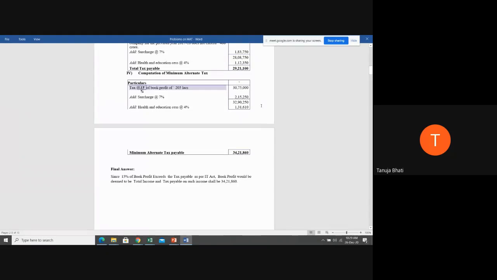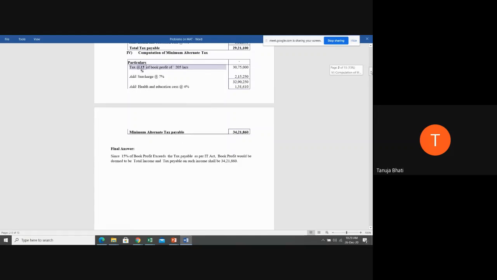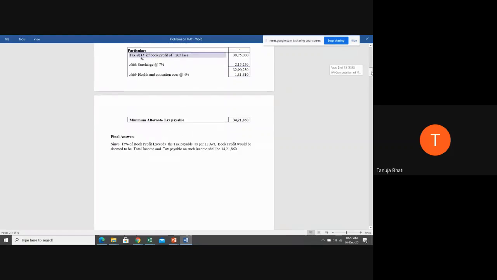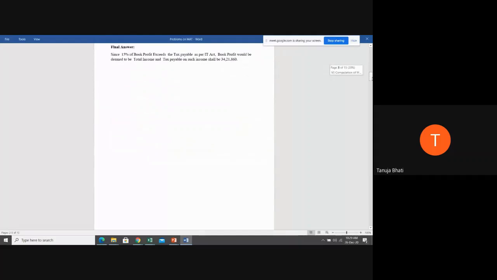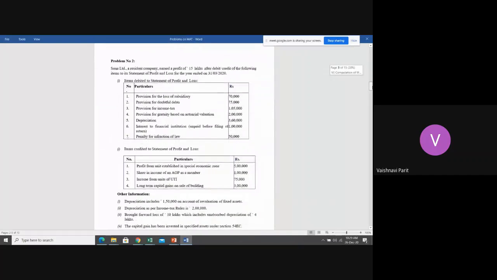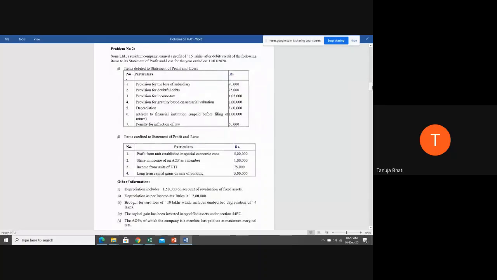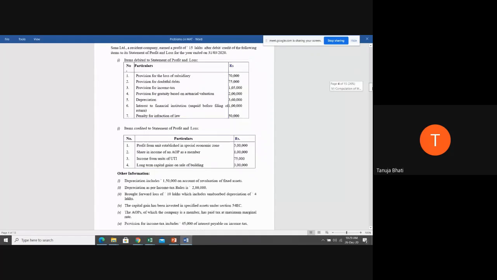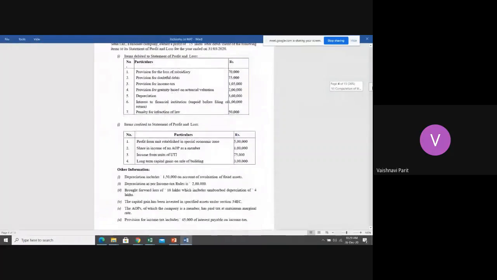Is it clear, students? Okay, ma'am. Yes. Thank you, ma'am. You can write that additionally below the final answer. You can write an additional note that MAT credit is 5,760. Okay, ma'am. Okay. Can we move ahead to the second problem? Yes, students? Yes, ma'am.